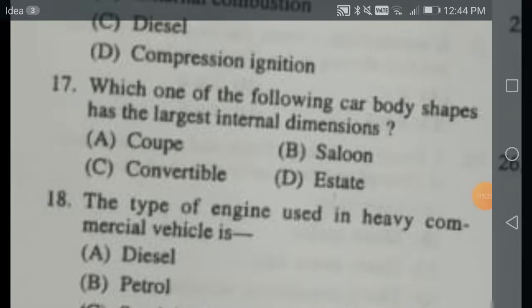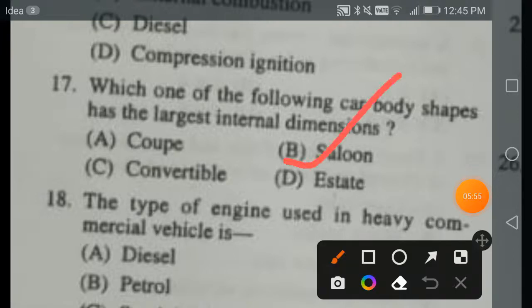Which of the following car body shapes has the largest internal dimensions? Saloon, coupe, convertible and estate are the different car body shapes. So your estate car has the largest internal dimensions. I think in 2018 there was one question on coupe or saloon. I don't remember correctly, but definitely you can get one question out of these different types of car body shapes. So please concentrate more on such questions, the different types of car body shapes. Your estate car has the largest internal dimension.